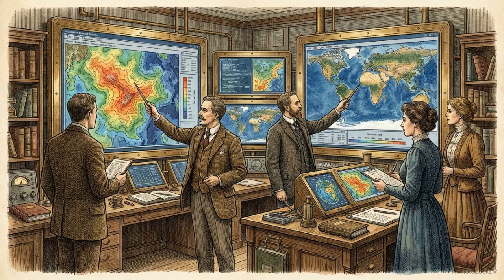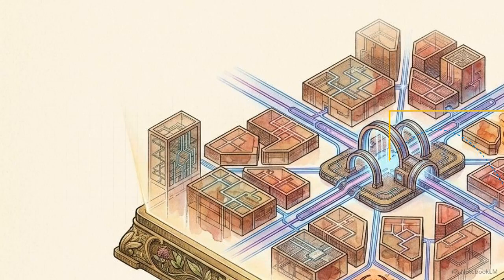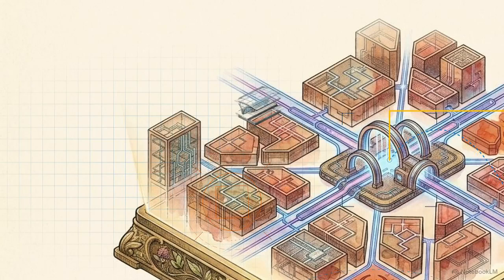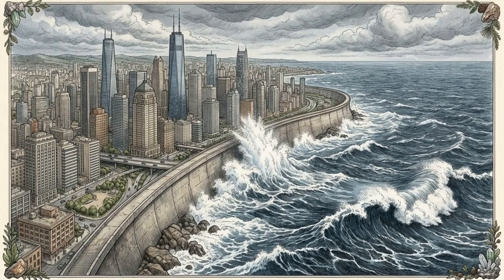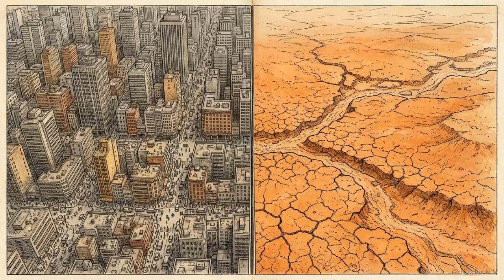Today, the work of the geographer has moved into the digital architecture of Geographic Information Systems, or GIS. This technology converts the physical world into computable data, allowing us to solve modern logistical problems. Engineers use this spatial data to route new infrastructure around flood zones and population centers, ensuring efficiency and safety. Modern geography functions as a predictive instrument used to engineer human survival in a complex world. Geography maps the relationship between expanding human populations and the finite resources of the Earth.